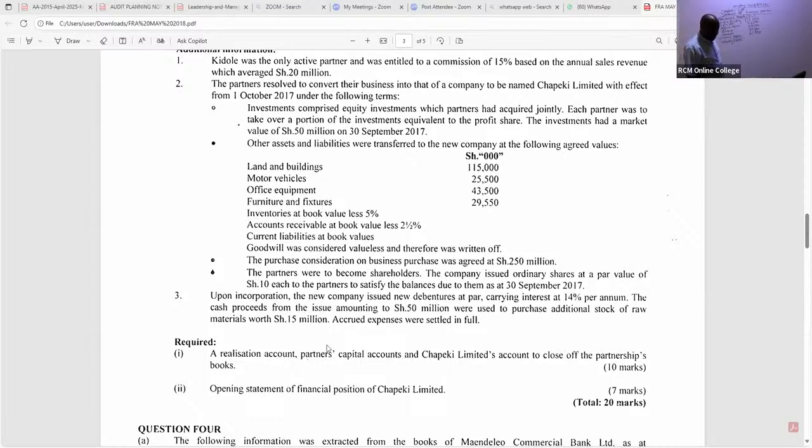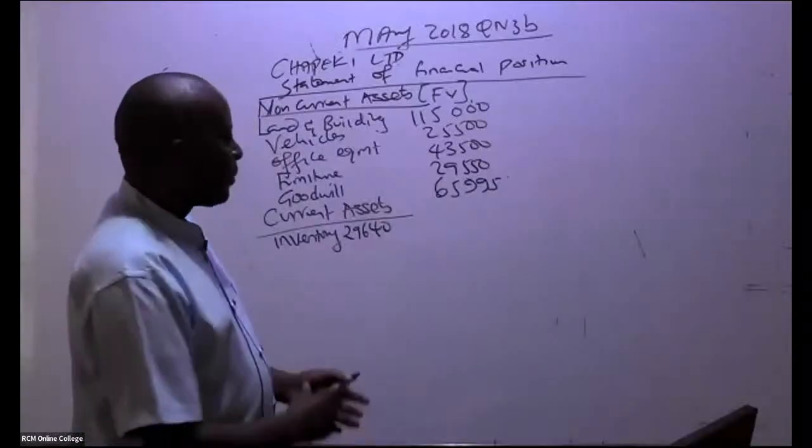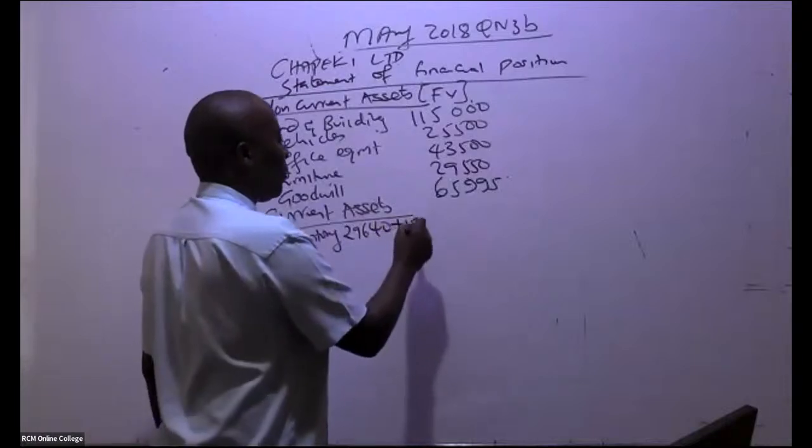As we are working with fair value, plus 15,000. Remember, we're cutting the three zeros.